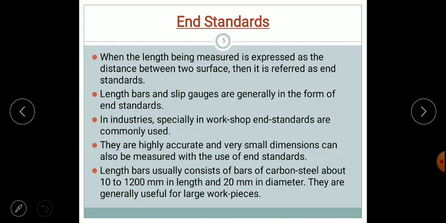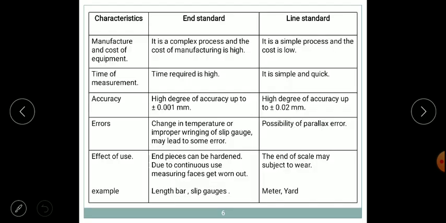Next one is the end standard. End standard is the distance measured between two surfaces. Usually it will be two blocks, or two flat surfaces, used for measurement. Compared with the line standard, it provides accurate measurement, and very small dimensions can be measured with the help of end standards. Usually these may be length bars, sine bars, etc.